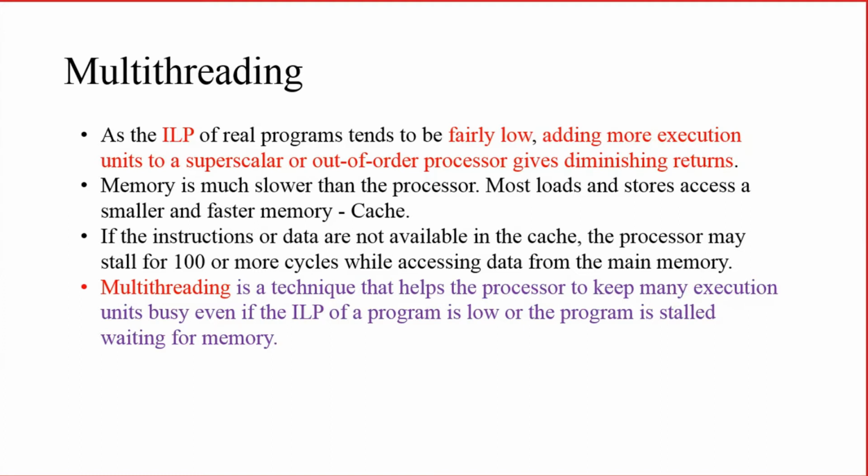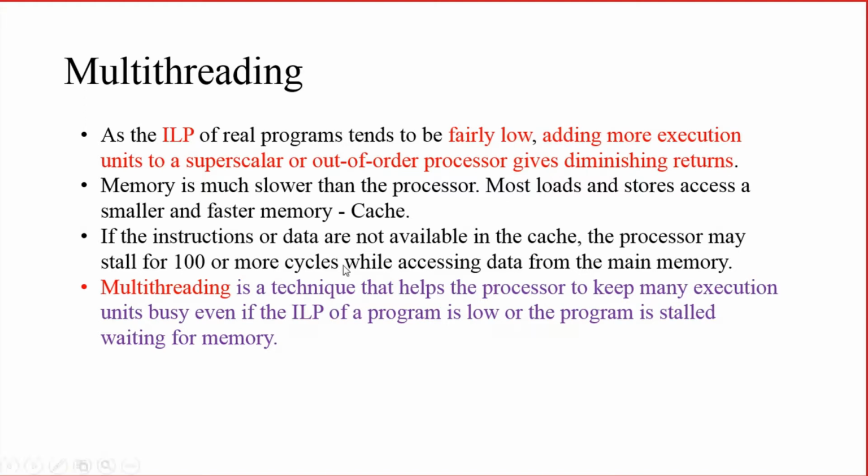So how will the processor cope up with the data? The data will be taken from a smaller and faster memory known as cache memory. So the data will generally be accessed from the cache, not directly from the secondary storage, right?